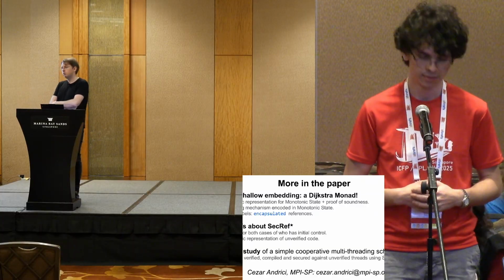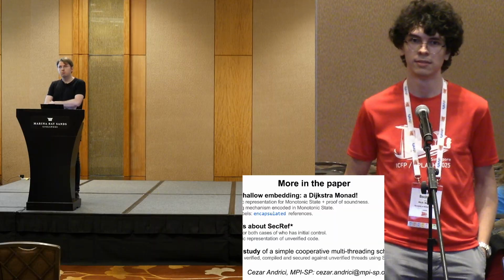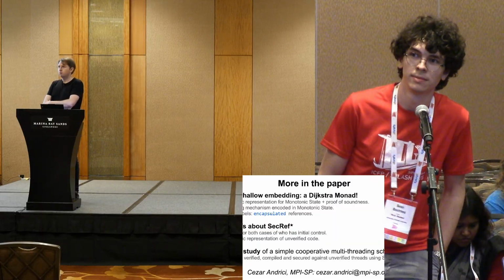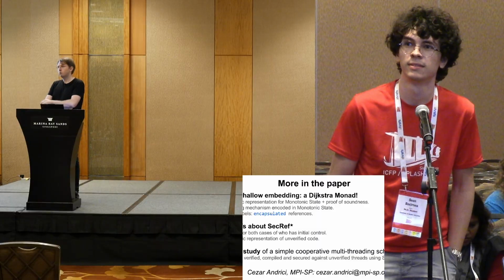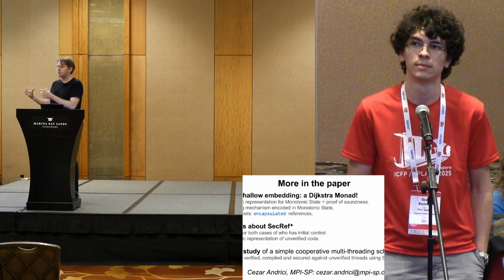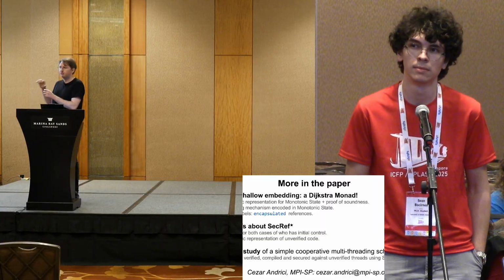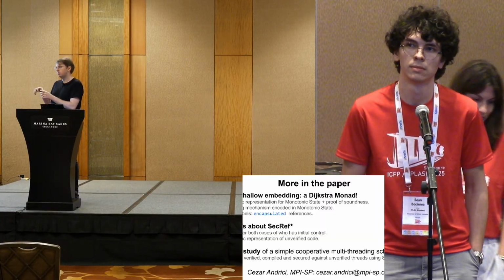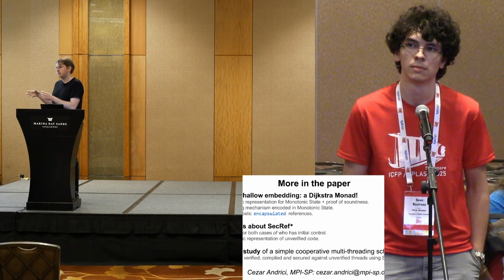So we did not do any benchmarks. We only enforce properties, predicates about shared references. And we don't look at the unverified code at all, right? We don't apply any analysis to the unverified code.